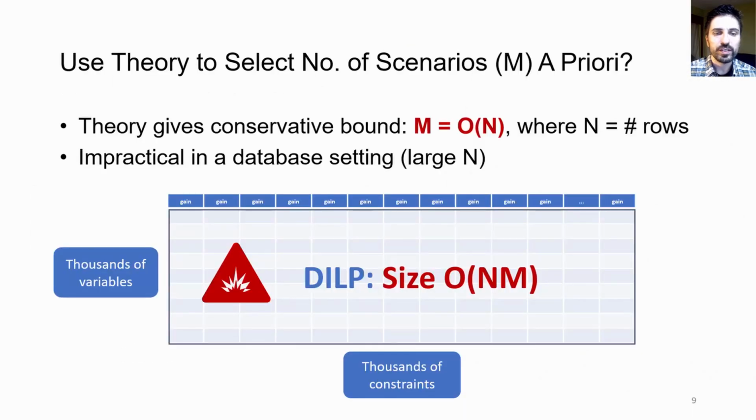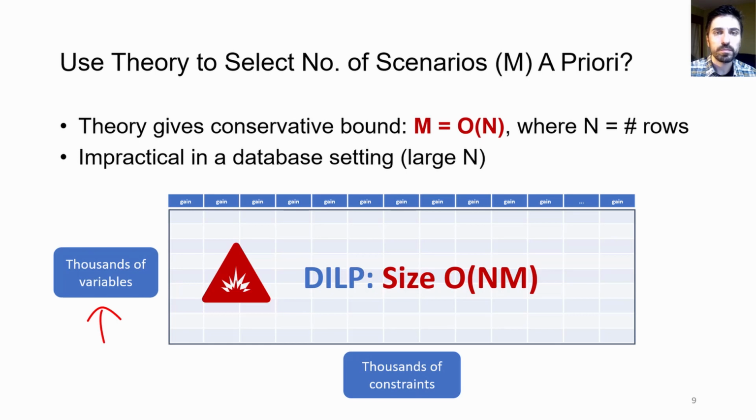Then the question is, is there a way to theoretically determine a priori how many scenarios will overcome the curse? Unfortunately, existing theory only provides very conservative bounds. Specifically, the theory says that you need at least O(n) scenarios, where n is the number of rows, to make sure that your solutions will not suffer from the curse. This is not a useful guideline because in a database setting, n is typically large. Even with just thousands of tuples, the size of your problems will grow to millions, and solvers can't possibly handle